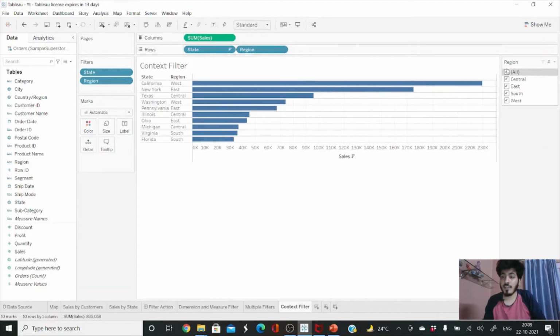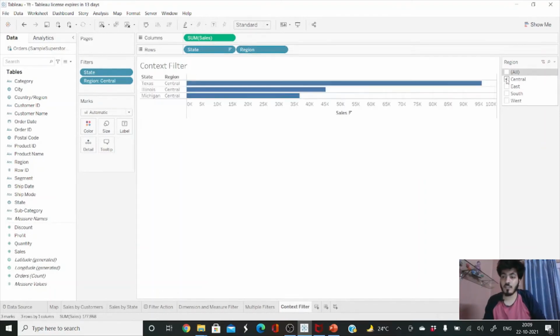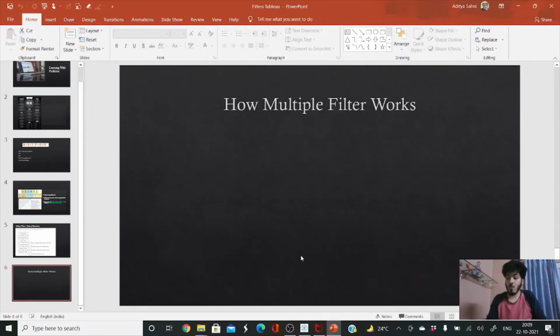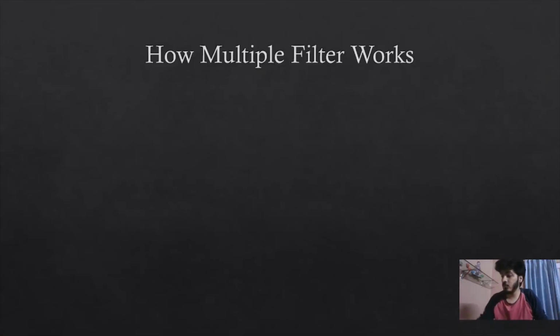Once I click on one region, suppose I click on central region, you can see it is now showing only 3 values, but according to our condition we want to show the top 10 states, so it should show the top 10 states. But why is it showing only 3? Now we have understood how multiple filters work.